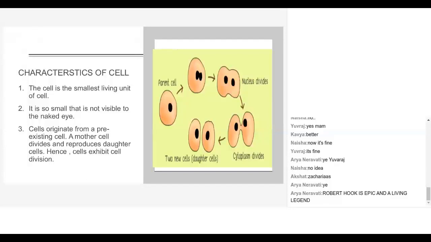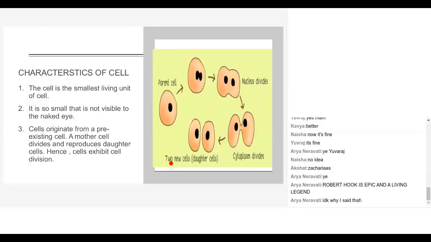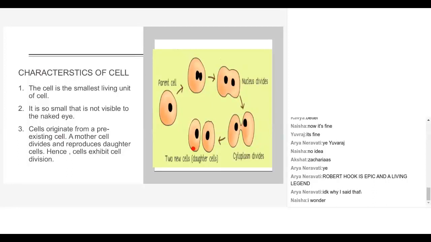A special feature of the cell is that a cell will be formed from an existing cell. If you take a cell, it divides and produces daughter cells.